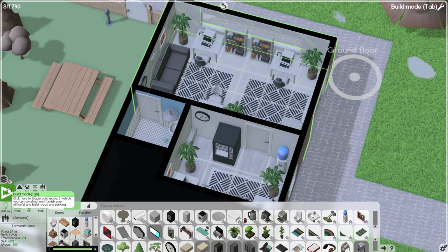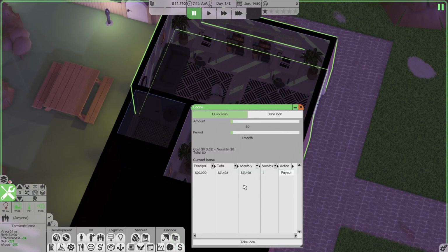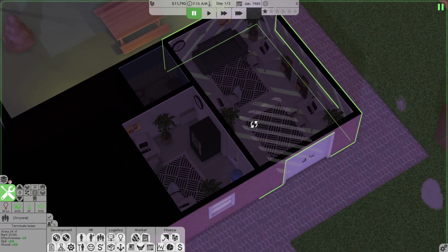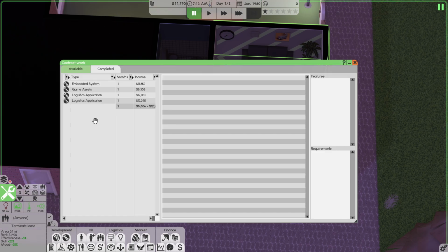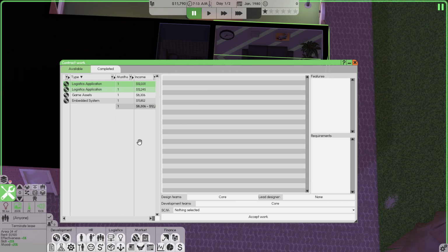We have $11,000 left to our name, almost $12,000. I forgot to change the period of the loan and extend it out, which is okay. It just means that we'll have to take more contract work. Let's go and look at that now. So I think what we'll do is just take these 2 logistic applications for now.